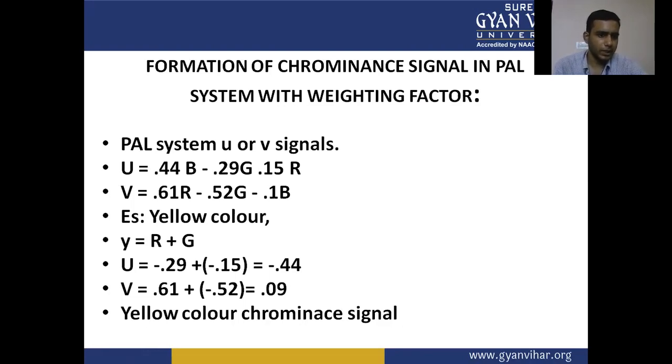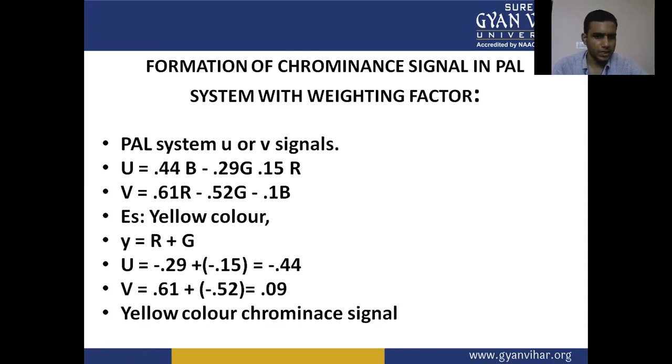Example, the yellow color, where Y equals red plus green. So U is equal to minus 0.29 minus 0.15, which is minus 0.44. V is 0.61 minus 0.52, which is equal to 0.09.